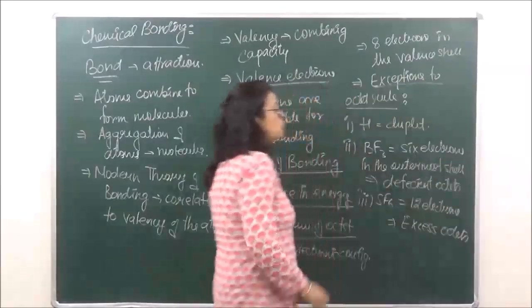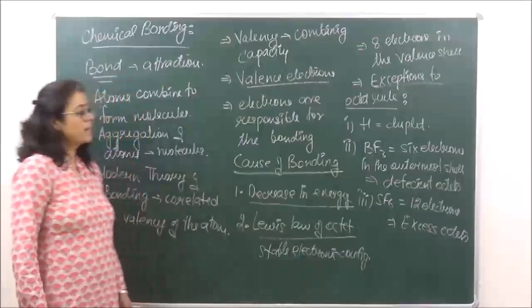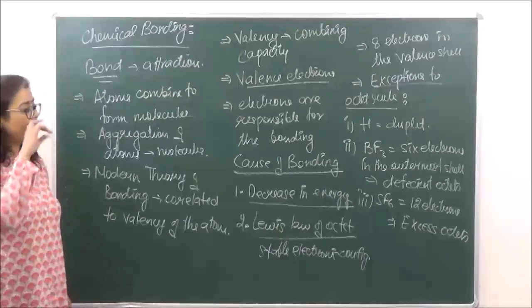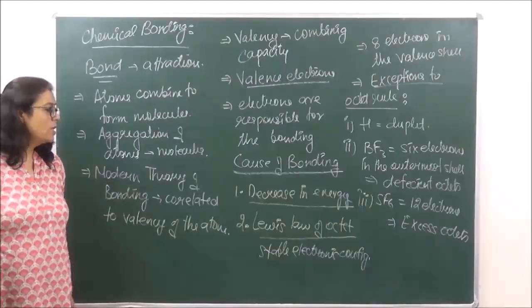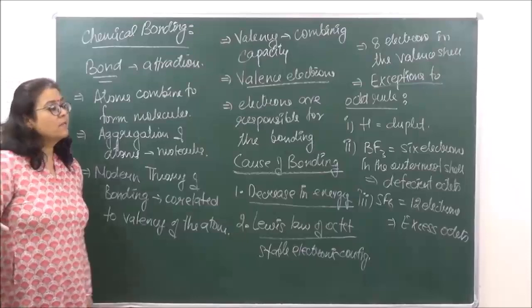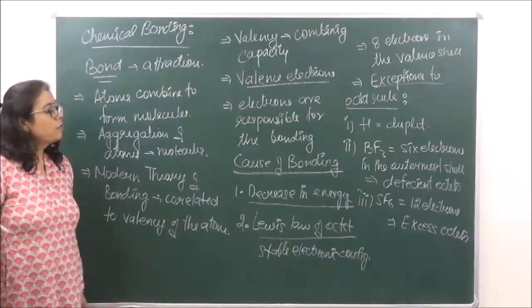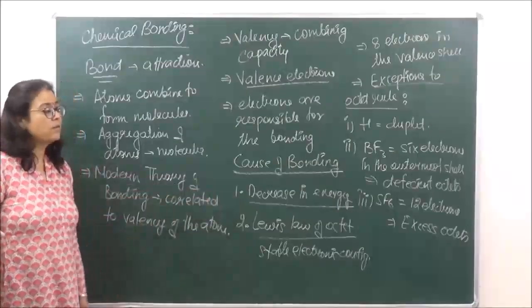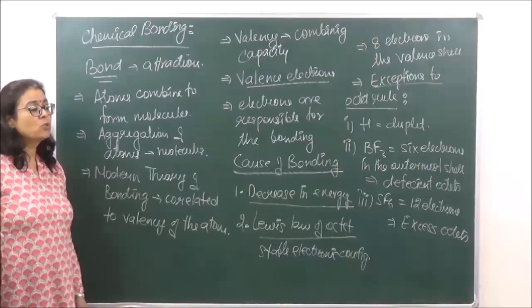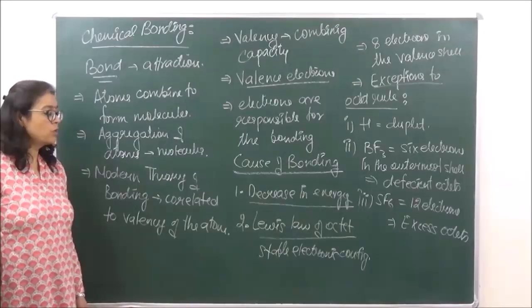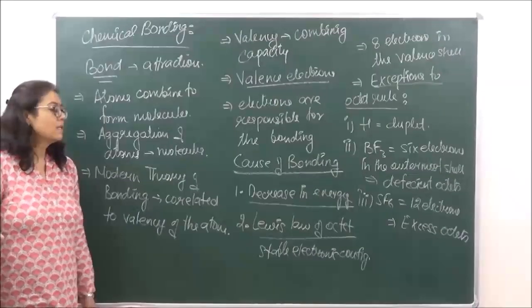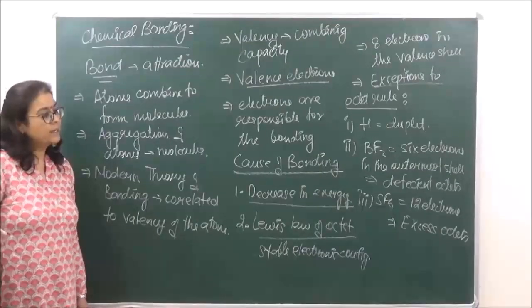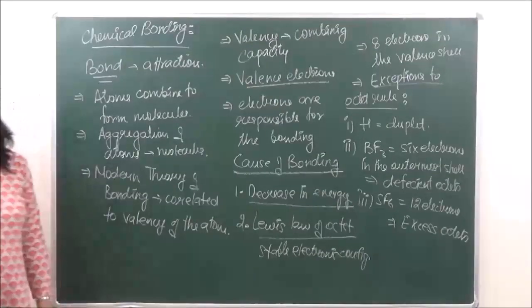Due to these 3 violations of the octet rule, still the atoms were combining to form molecules. For that, the second reason that was given was that the system was losing energy when the bond formation was taking place, and hence the bonding.